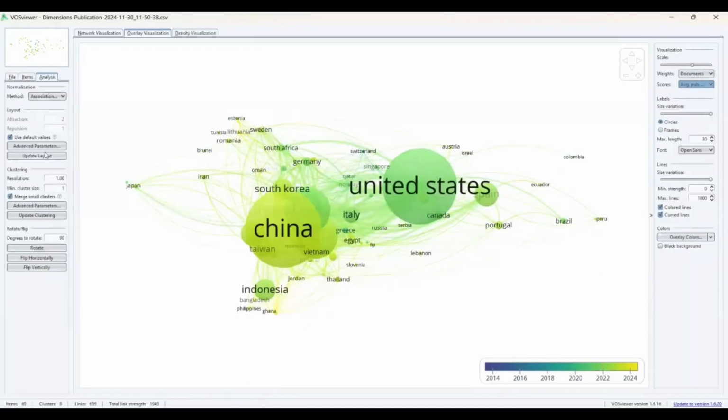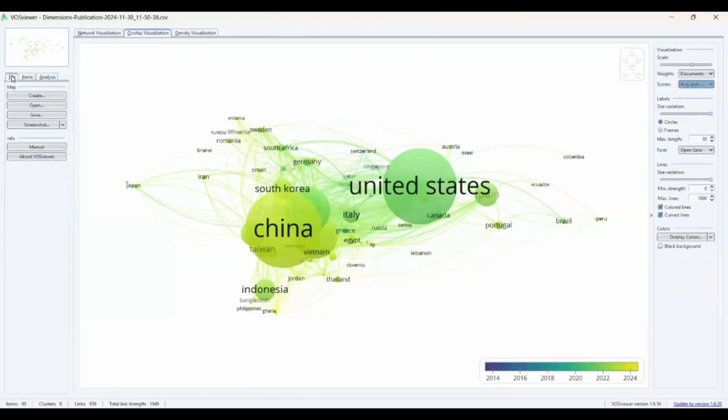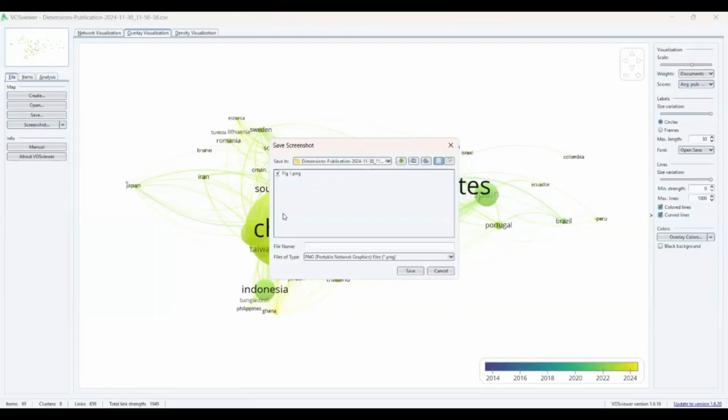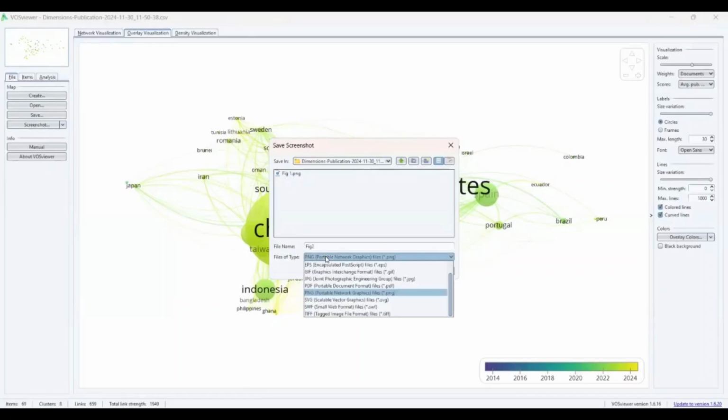Accordingly, we can simply go to file and save my results. Whatever figure you want, just save your figure number, figure 2. You can save in PNG format, EPS, JPEG, PDF. These are some formats available with VOSviewer where we can save the output.